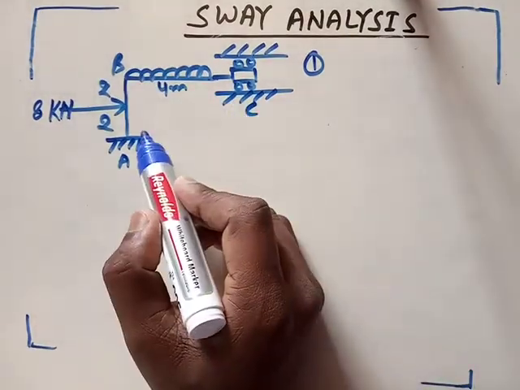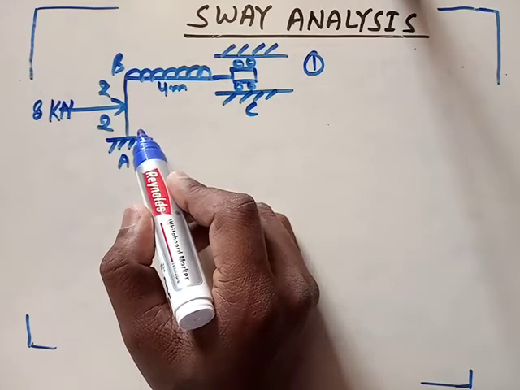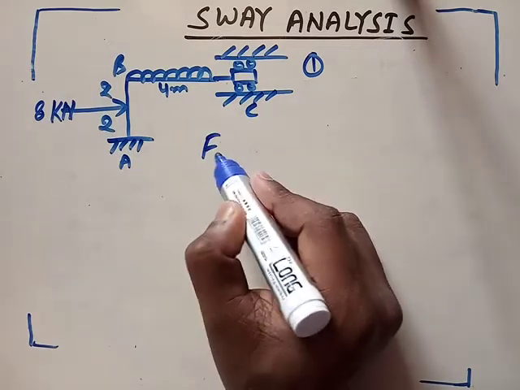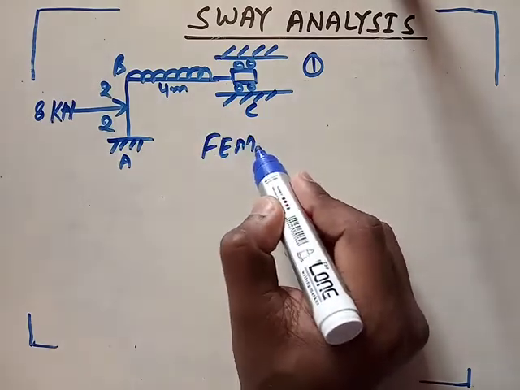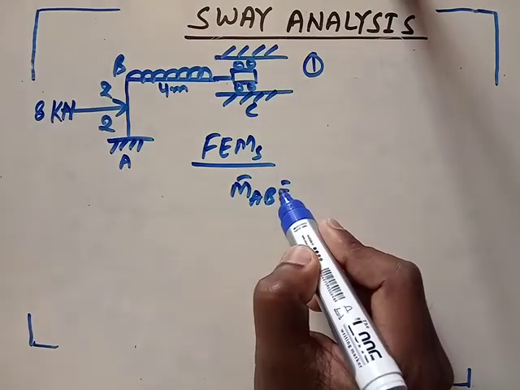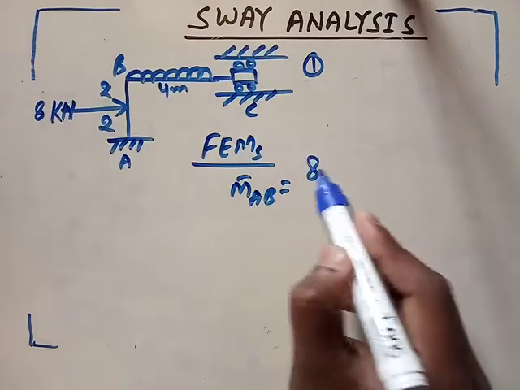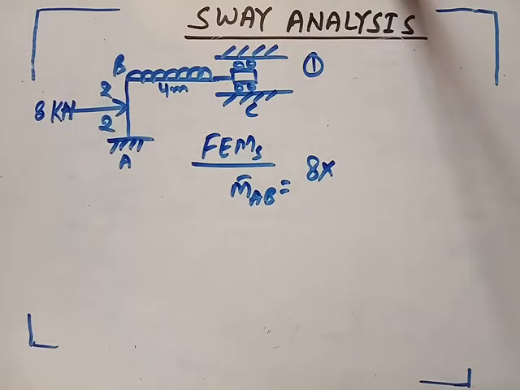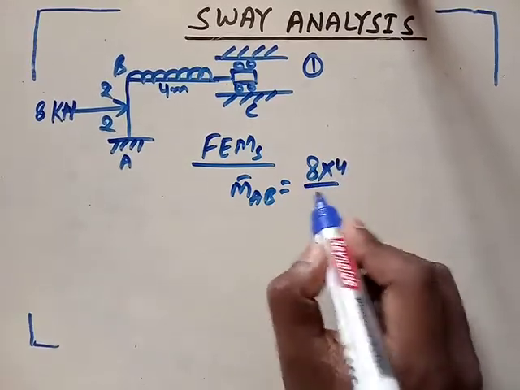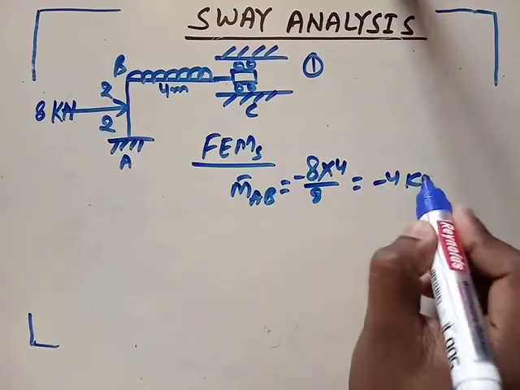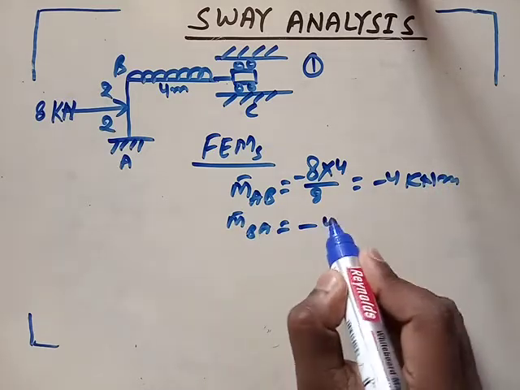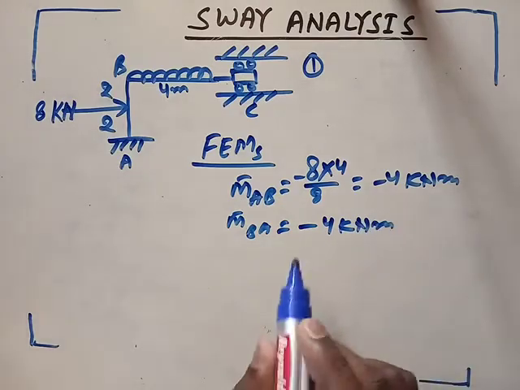Okay, so for doing non-sway analysis, we have already discussed how to do it. First of all, we need to find the fixed moment for these points. Fixed moment M bar AB is 8 into 4 by 8, negative, so minus 4 kilonewton meter. M bar BA is also the same because it is symmetric.